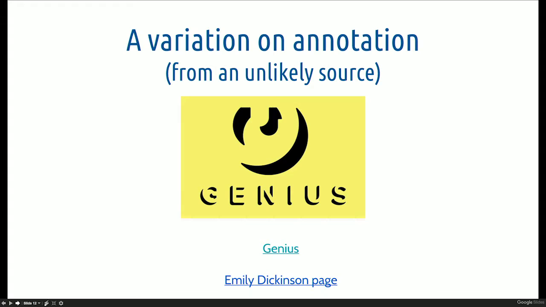So I found a couple interesting tools. There's tons of them, but I found a couple interesting tools. The unlikely source is Genius, because Genius started as Rap Genius. Has anyone heard of it? This is a brilliant creation from many years ago. It's called Rap Genius.